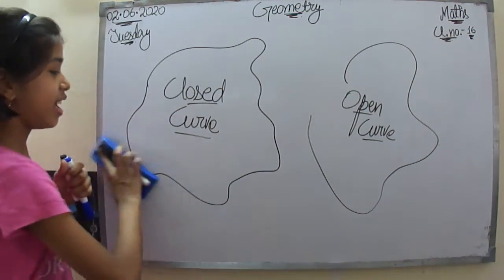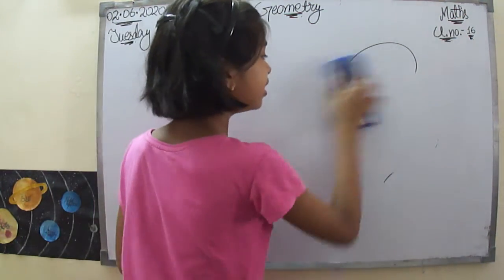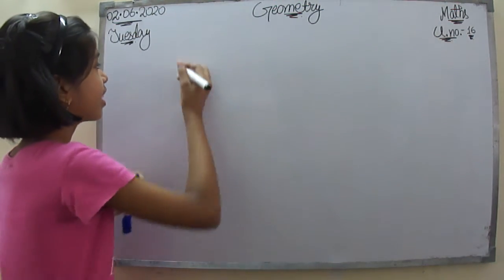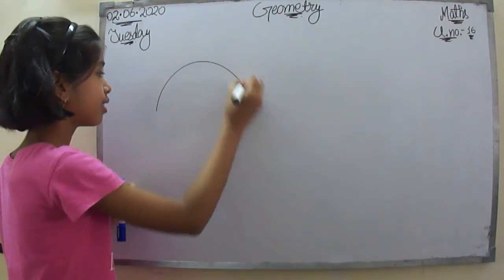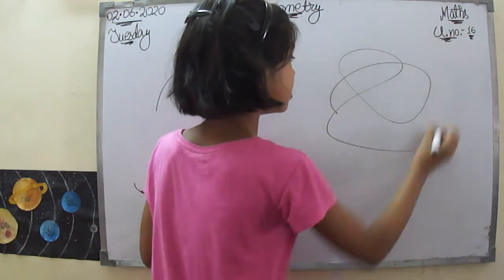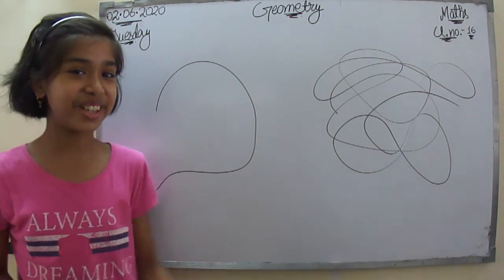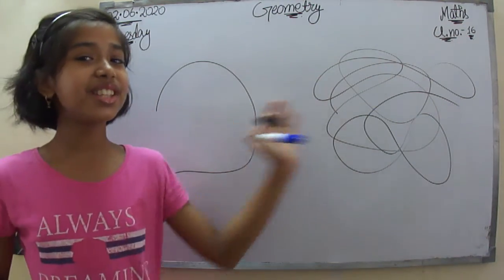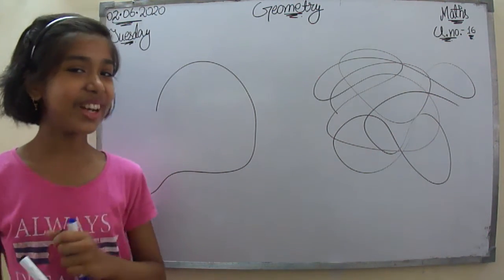Let's move on. Now let me ask you a similar question. So now, if we have a curve like this and a curve like this. Very funny curve. Now what can you say about these two figures? Very simple, I think you guessed.